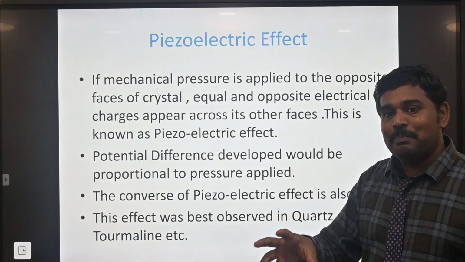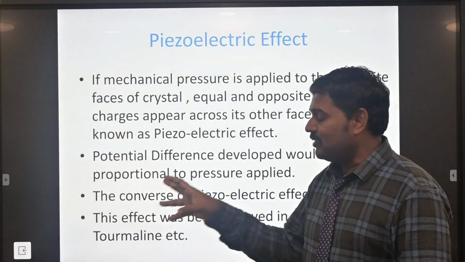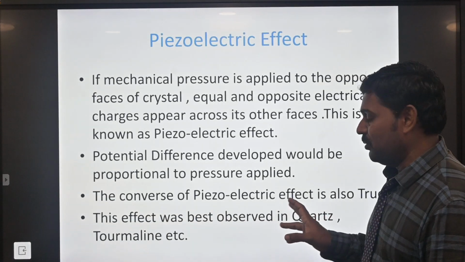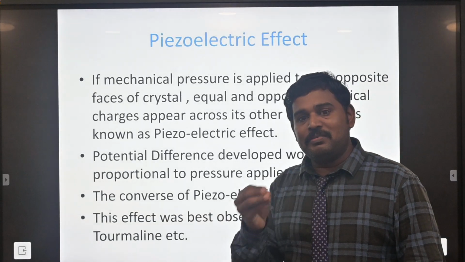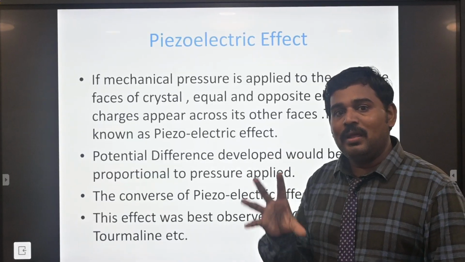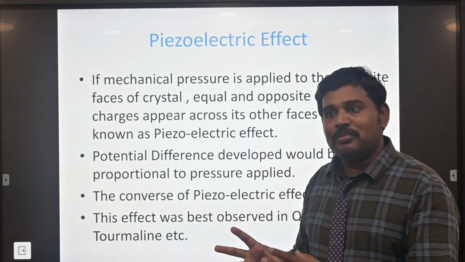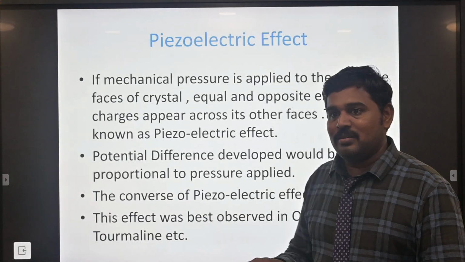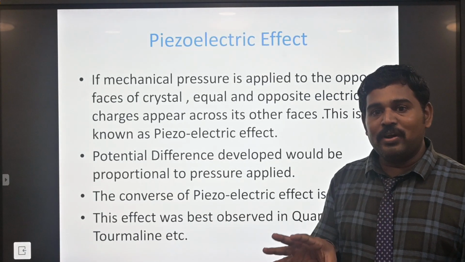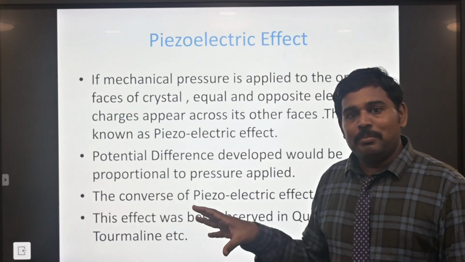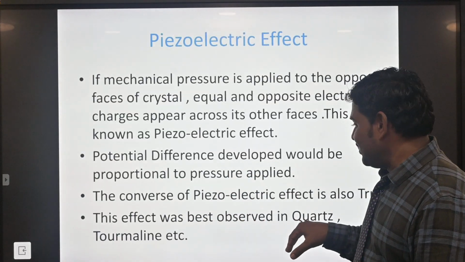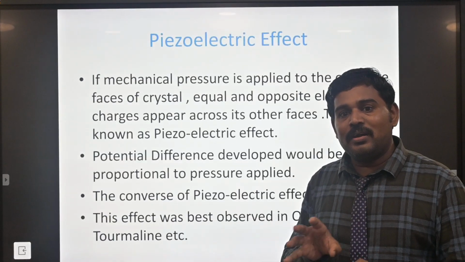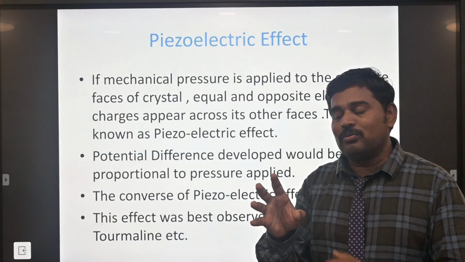It means the mechanical pressure, depending upon the opposite phases. The converse piezoelectric effect is also true. When pressure is applied, finally we get the piezoelectric method. It will produce the ultrasonic wave pattern. The effect is observed in quartz. The materials utilized for ultrasonics are quartz crystal and tourmaline crystal. Using the piezoelectric method, it is converted to ultrasonic.